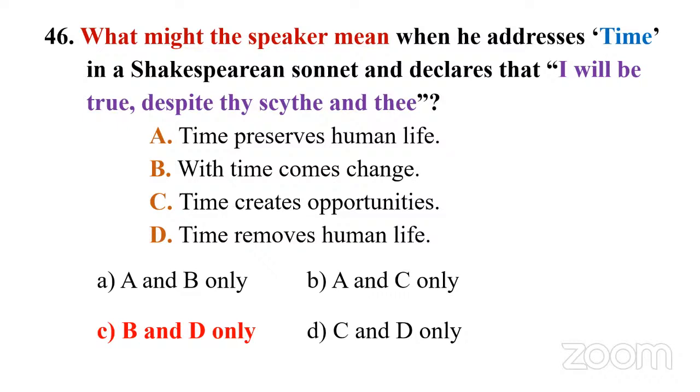Time represents death here, or scythe represents death here. So reaper is one who collects lives. If you have come to that conclusion, then it's very easy. Time removes human life. Fine. And with time comes change. Why do you have to go for that option? Because the speaker says, I will be true. In the sense, I will be true even if time changes, right? So that's how you can go for the answer.